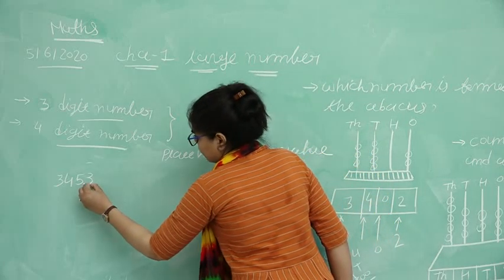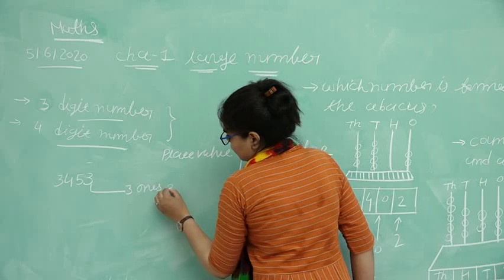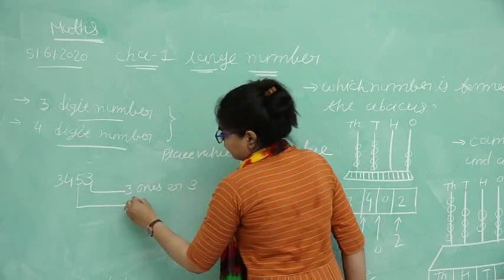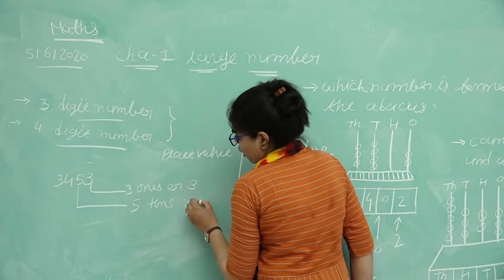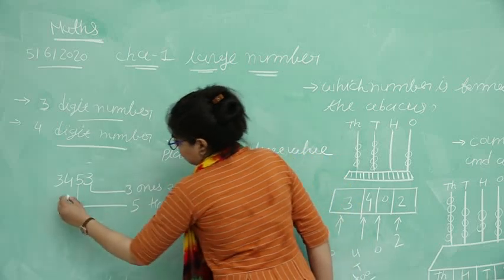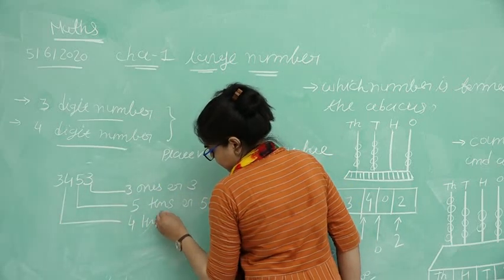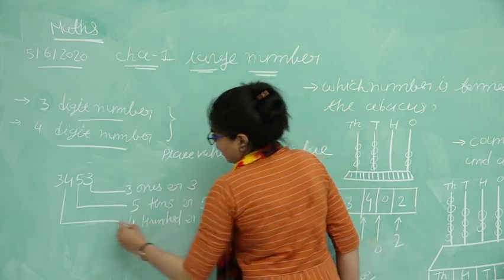Okay, then 3 ones or 3. Then after that 5 tens or 50. Then after that 4 hundreds or 400.